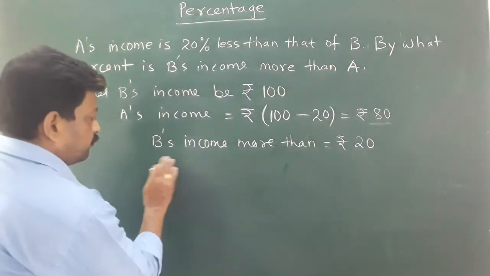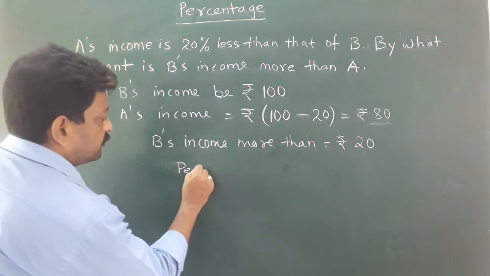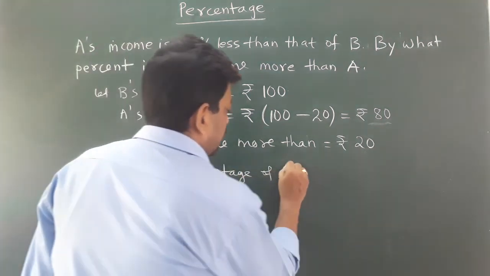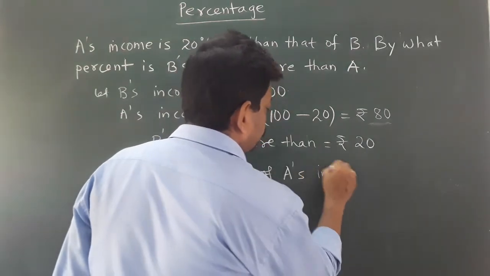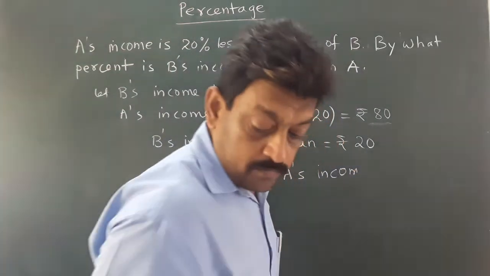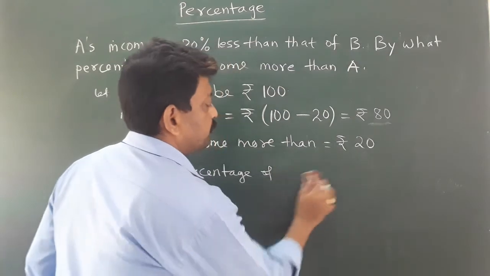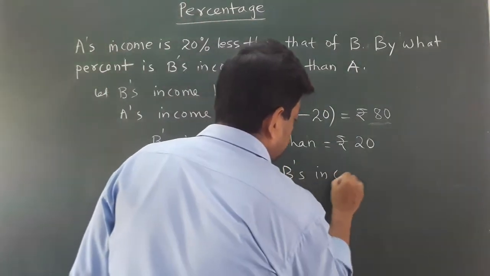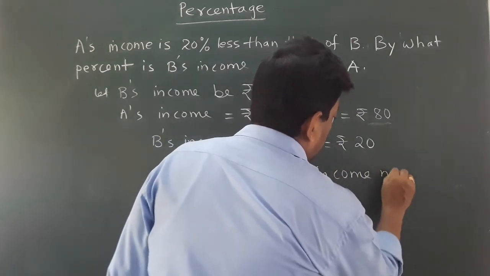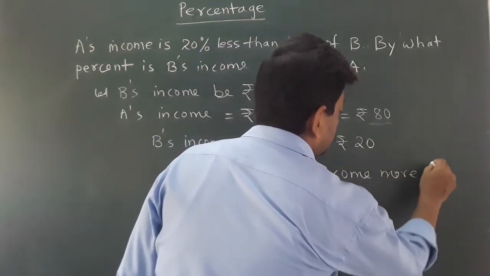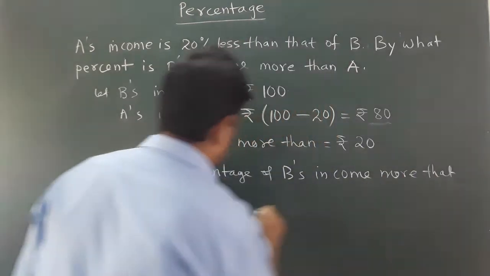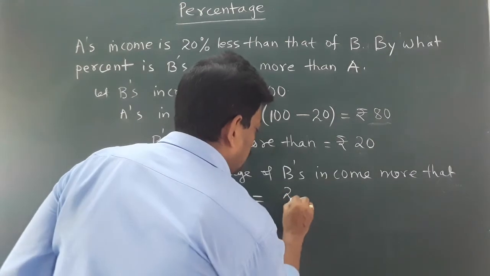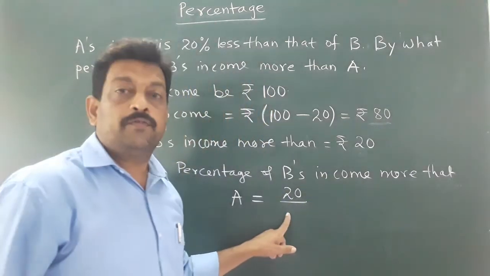According to the question, percentage of B's income more than A equals 20 upon, here we have to use 80.